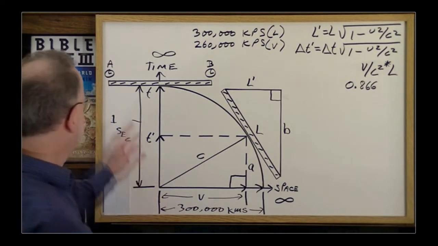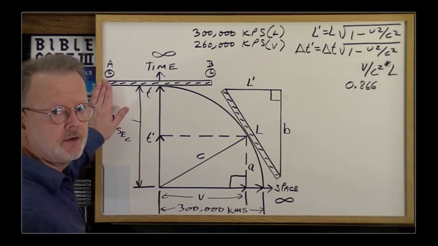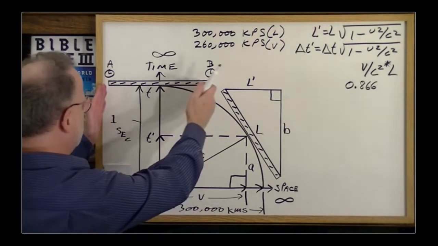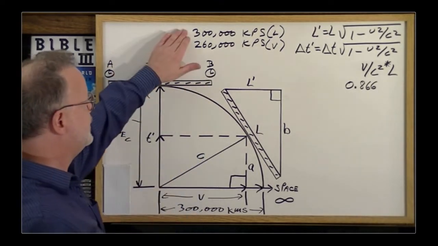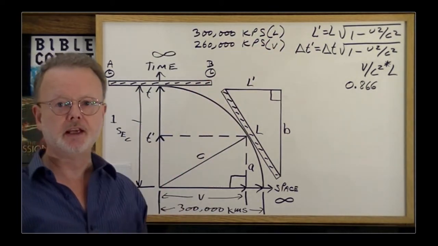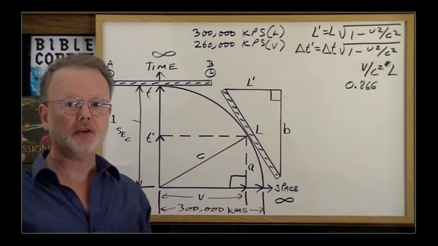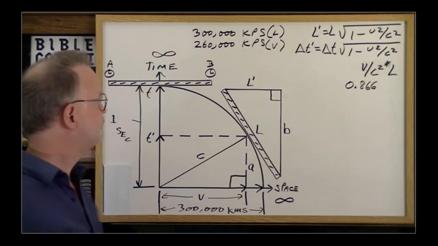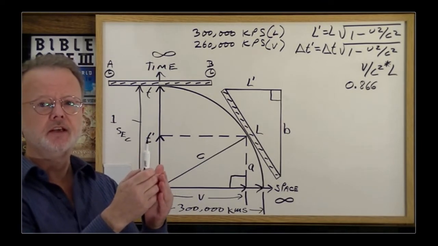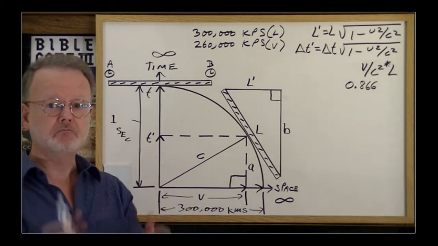And to do that, Mr. A at 12 o'clock noon is going to send a burst of light across to Mr. B. Now this is 300,000 kilometers long, and the speed of light is 300,000 kilometers per second. So Mr. B should receive the light 1 second after Mr. A had released the burst of light. And sure enough, he does. When the light reaches him, his clock says 12 o'clock noon plus 1 second.